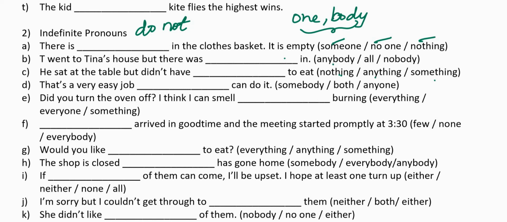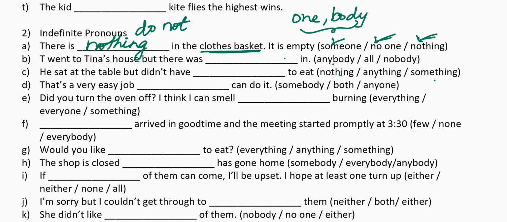Here, the sentence is about the clothes. It's about a thing, about a clothes basket. There is dash in the clothes basket. It is empty. You cannot write someone. There can't be someone in the clothes basket. You cannot write no one. What else is left? Nothing. Nothing in the clothes basket. So there is nothing too much to explain about indefinite pronouns. You are supposed to use your common sense, particularly in indefinite pronouns.